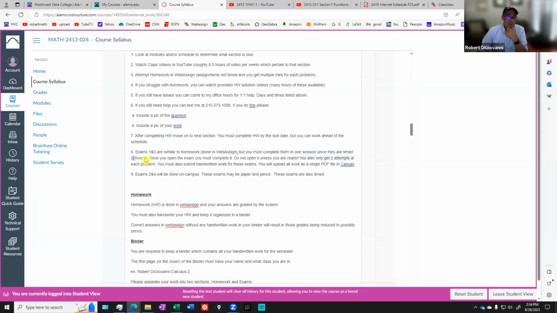And there's also a time limit on the exam. So on exams 1 and 3 that you do at home, you'll see that if you click on it right now, it will require a password. And that's because I don't want you to accidentally open it. If you open it, the clock starts and you have 3 hours. If you close it, the clock keeps going. So once you open it, that's it. You're committed. So I put a password on there. I'll send the password out later in the semester for exams 1 and 3.